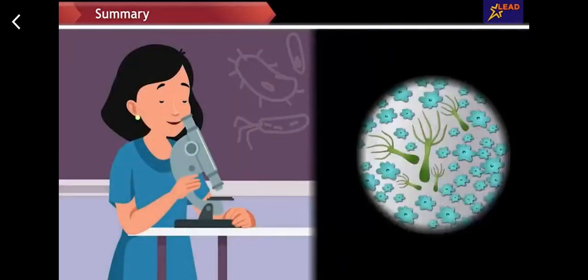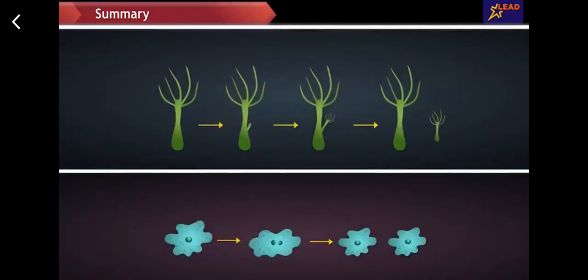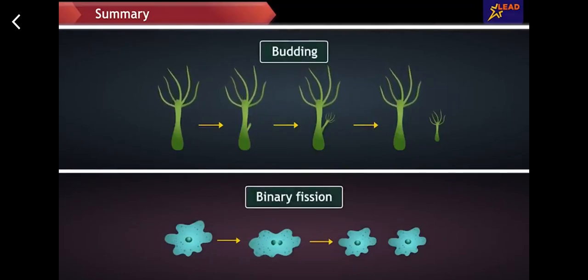So now Seema knows why she found so many hydra and amoebae in the water after 2 days. This is because of the two types of asexual reproduction in organisms: budding and binary fission.